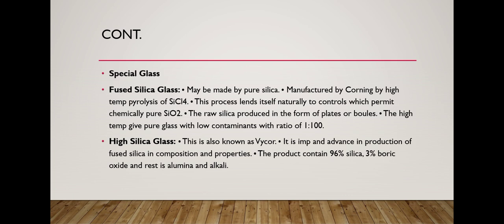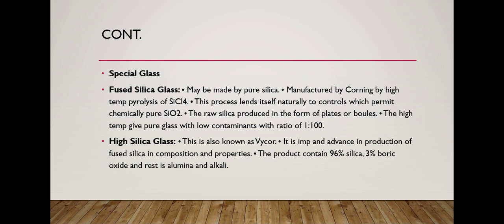Special glass. In special glass, we take the example of fused silica glass. Fused silica glass may be made of pure silica and manufactured by high temperature pyrolysis of silicon chloride. This process lends itself naturally to control, which permits chemically pure silicon oxide, the raw silica produced in the form of plates or bolts. The high temperature gives pure glass with low contaminants, with a ratio of 1 to 100.